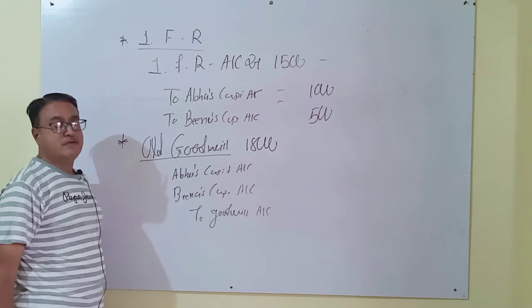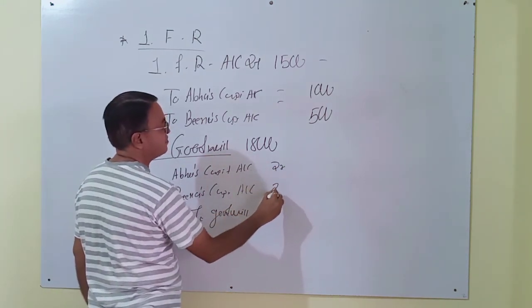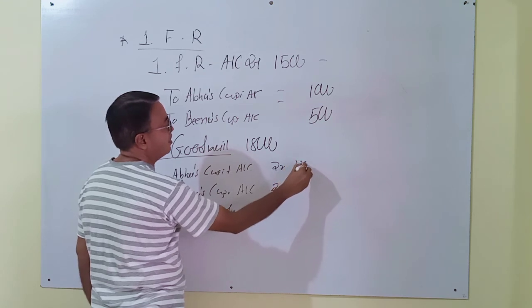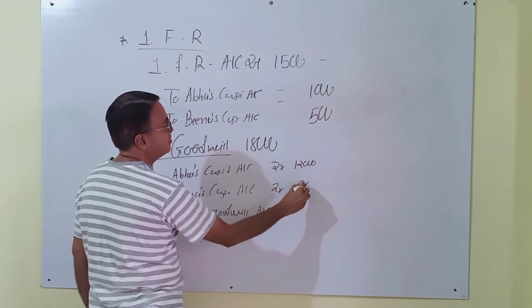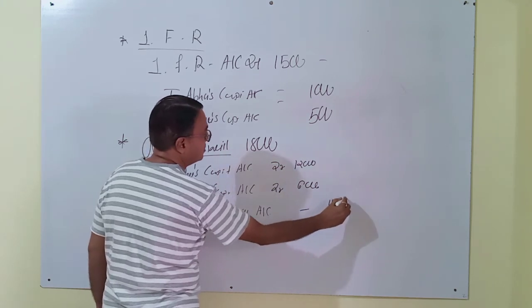Amount is 12,000 and 6,000, and total amount is 18,000.